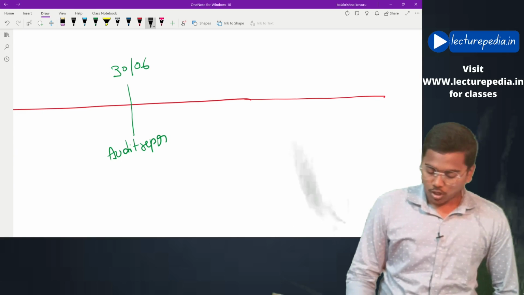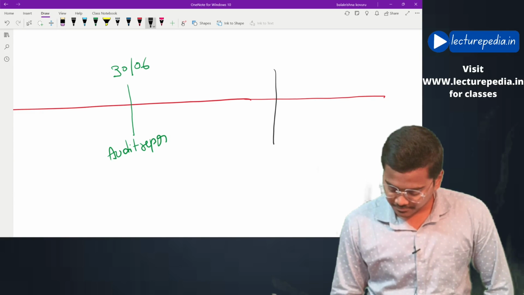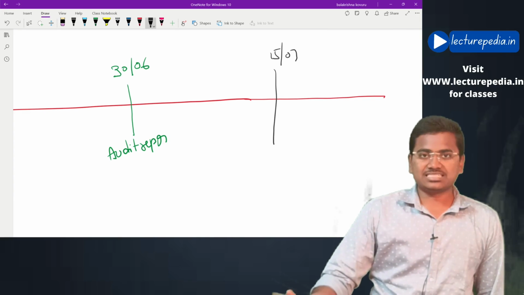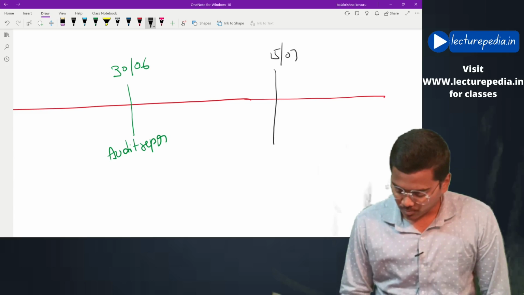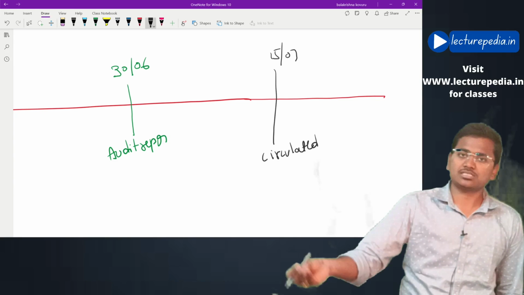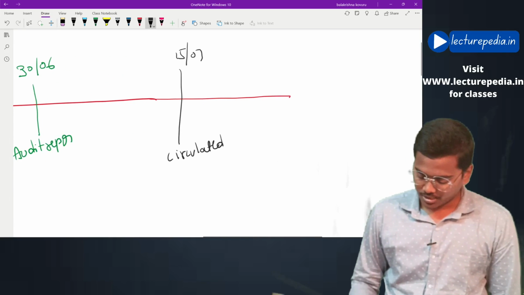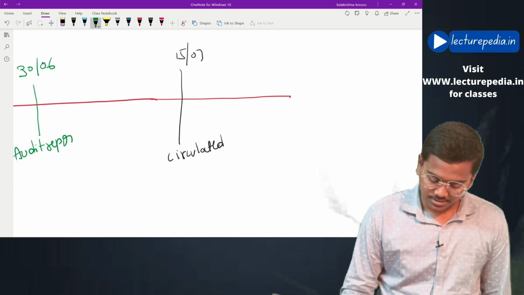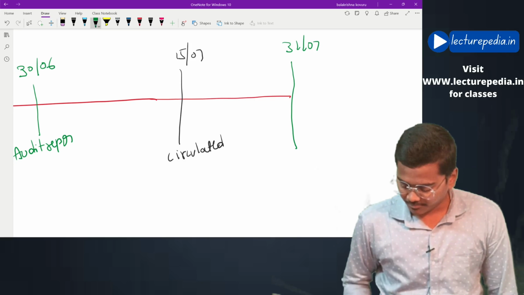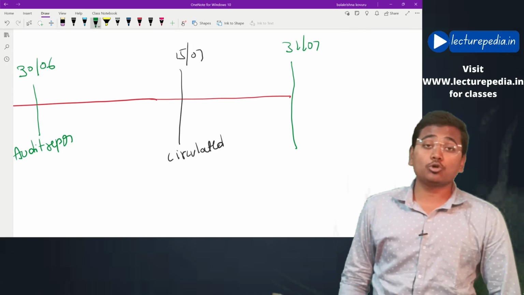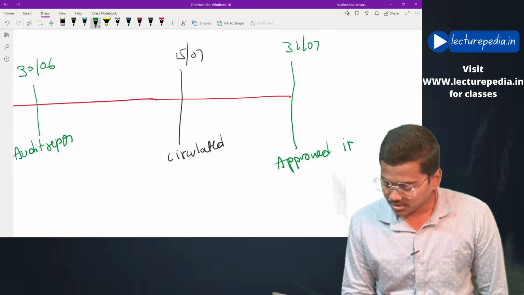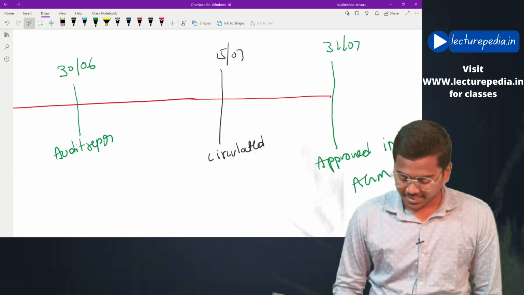Now, on 15th July, let's say, the financial statements along with the audit report have been circulated to shareholders and general public. And on 31st July, financial statements are approved by shareholders in AGM. This is the timeline.